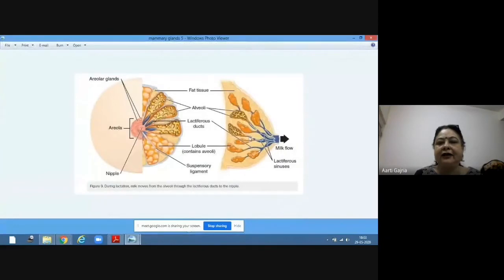This is another diagram. This light color is the fat tissue, and these are the mammary lobules. Now these lobules have the alveoli. These are the alveoli cells, and from these alveoli cells, ultimately the lactiferous duct comes out, and this is the nipple, from where the milk is sucked out.